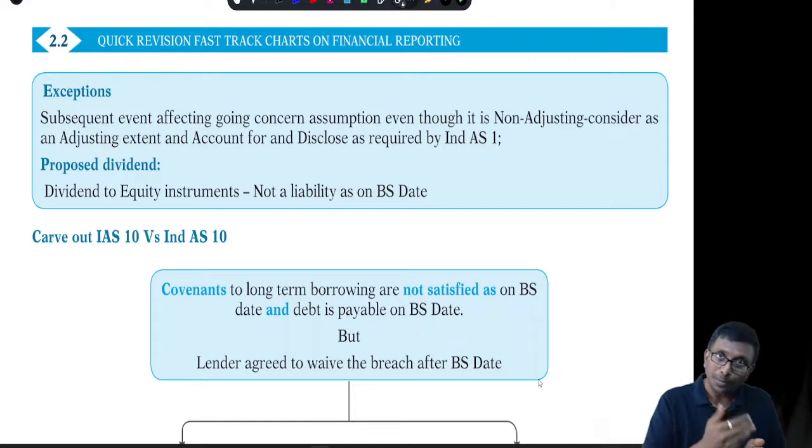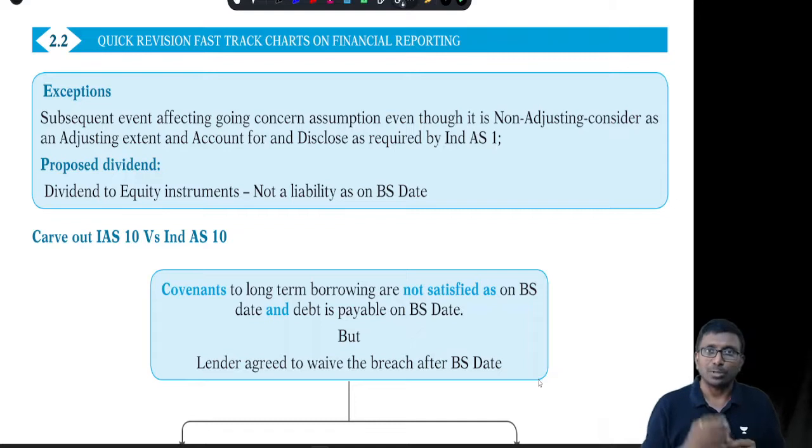I repeat, prepare your balance sheet as on 31st March 2022 following the NRV method. And if there is any gain or loss, book it immediately on 31st March 2022 to profit and loss.